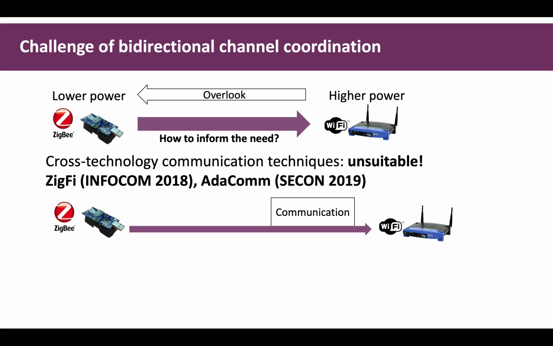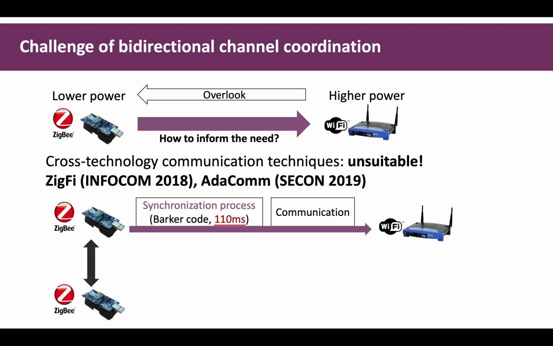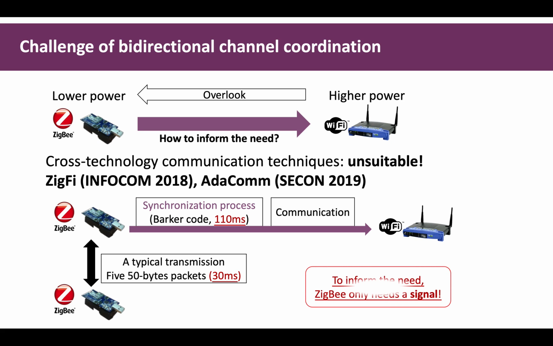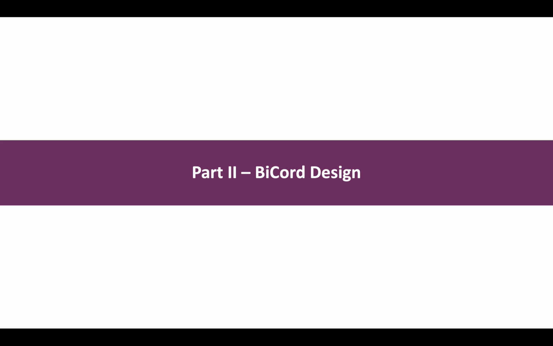Recent methods like Zigfi enable Zigbee to transfer information to Wi-Fi devices, but they need a tight synchronization. The process would incur long delays of about 110 milliseconds. Compared to a typical Zigbee transmission of about 30 milliseconds, the benefits of the coordination scheme would be neutralized. The observation here is that Zigbee nodes only need a signal to inform the Wi-Fi devices of their need. In the next part, we introduce the design of BiCord.